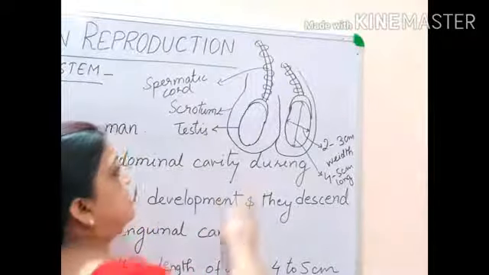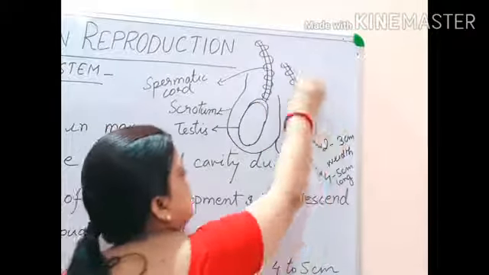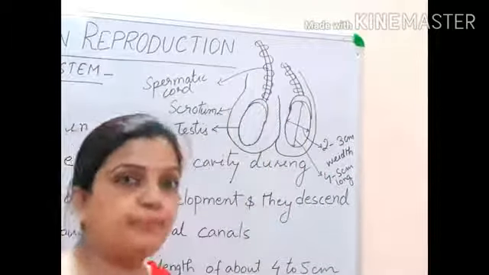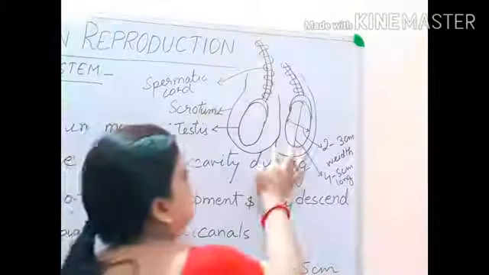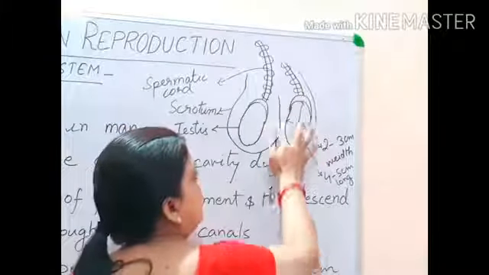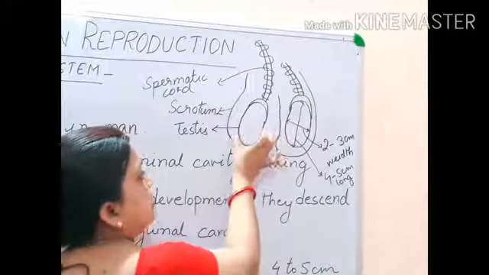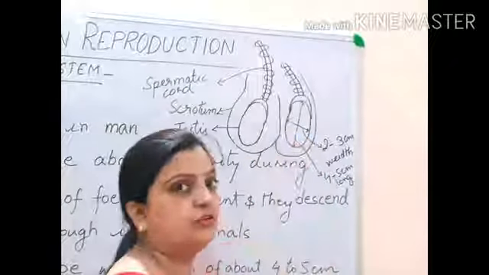Now you can see that I have drawn this cavity-like structure. This cavity-like structure, this bag-like structure, is called the scrotum. Now this scrotum is divided in between. There are two pockets over here. One pocket is holding one of the testes and the second pocket is holding the other testis.